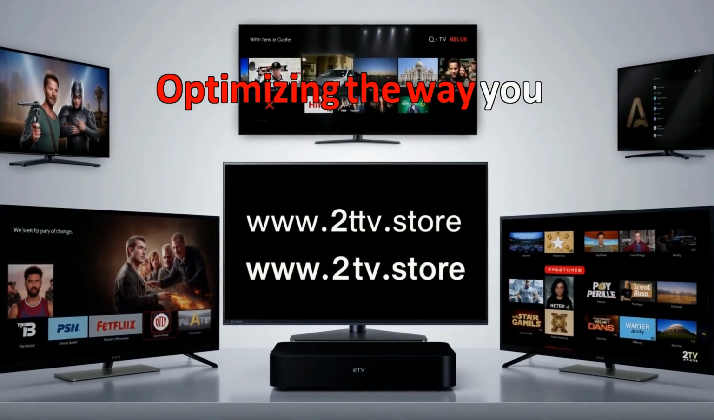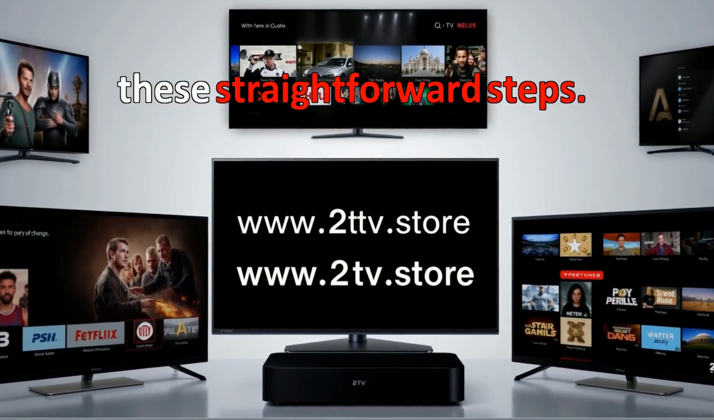Optimizing the way you consume IPTV content begins with understanding these straightforward steps.